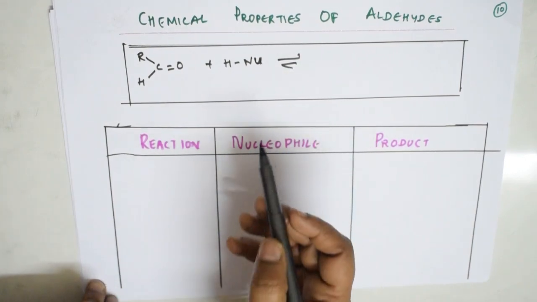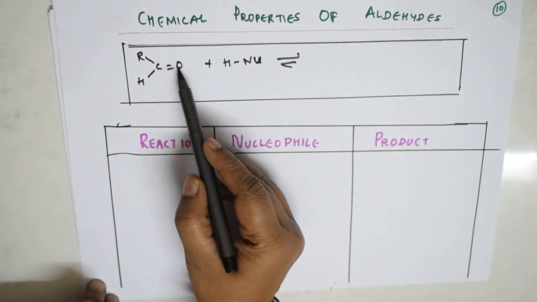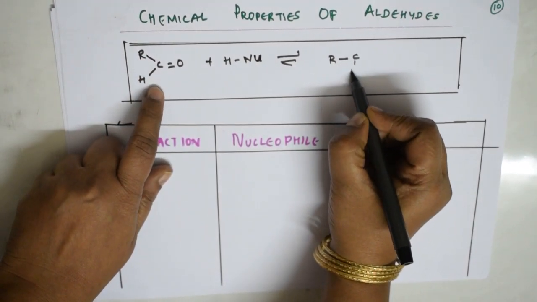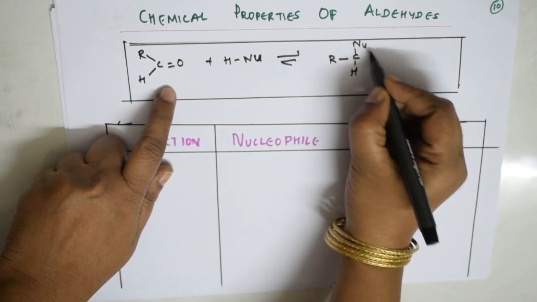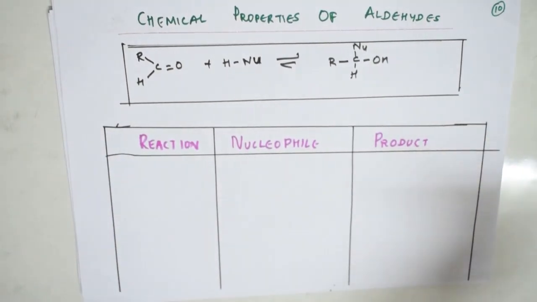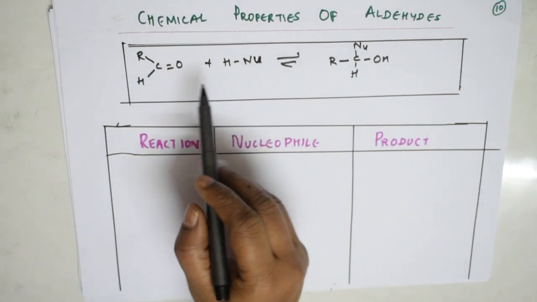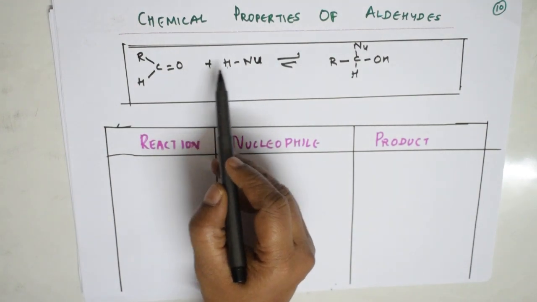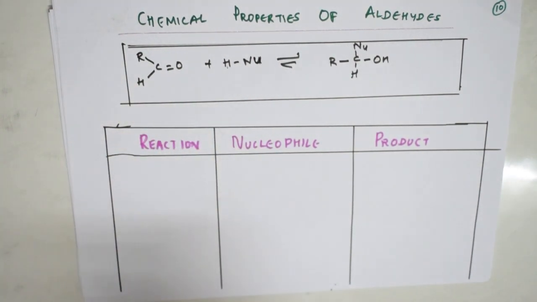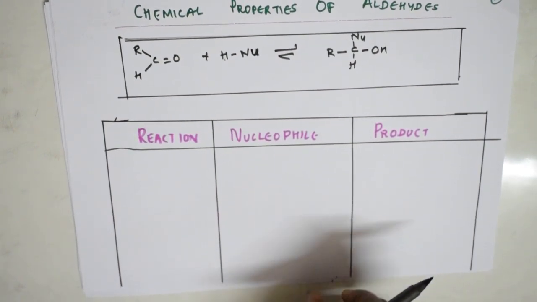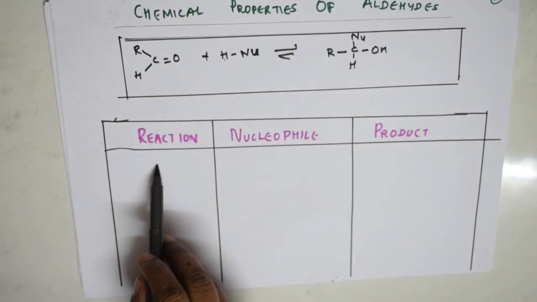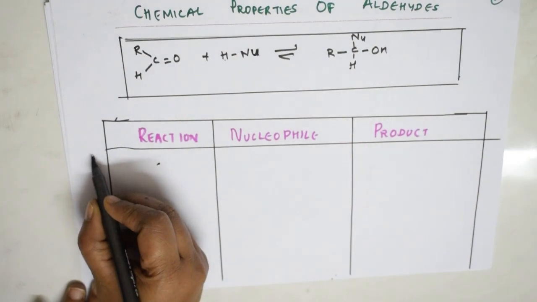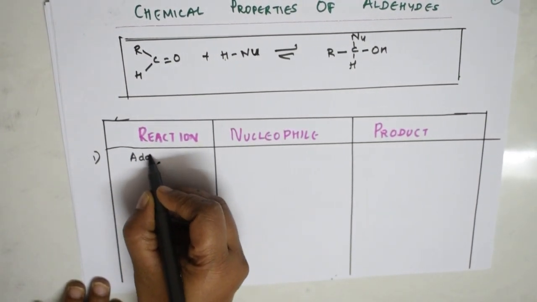Now what happens here? There is a cleavage of the bond between the carbon and oxygen. Right? What type of compound do you get? You get R, C, H, and the nucleophile and OH. This is a compound, right, students? So here what happened? There is a cleavage of the bond here, right? Exactly. Hydrogen got added to the oxygen and the nucleophile got added to the carbon, right? So the list of reactions for aldehydes, where we'll be writing the reaction, what is the name of the reaction? We'll be writing what is the nucleophile and what is the product, right? So the first reaction we take is the addition reaction.